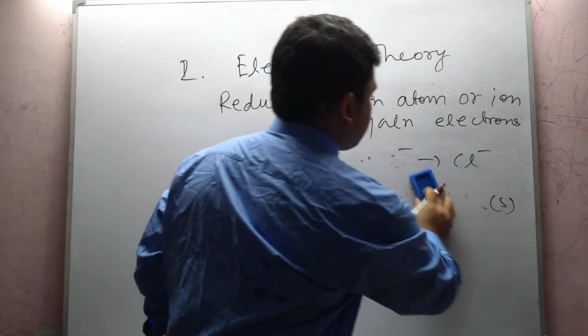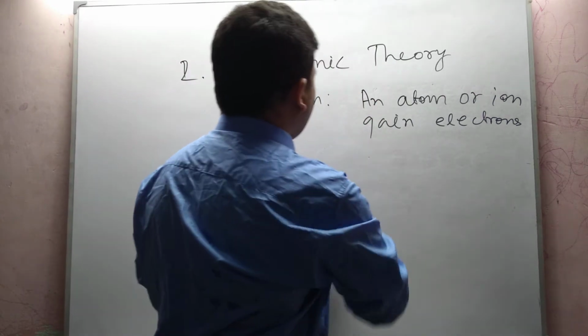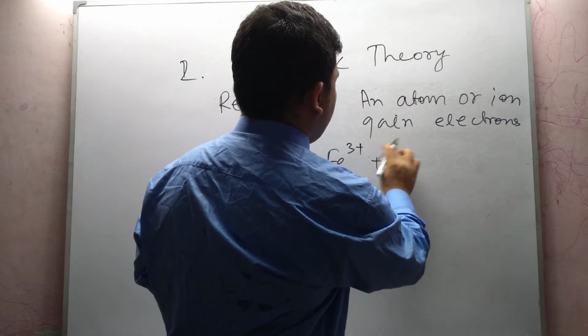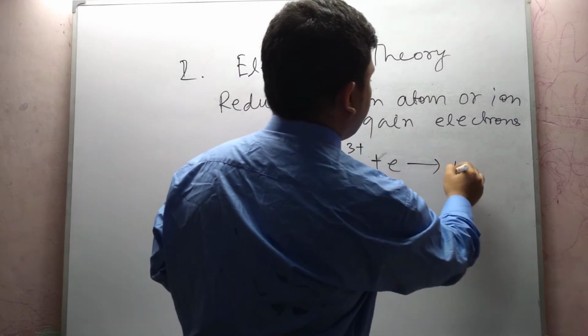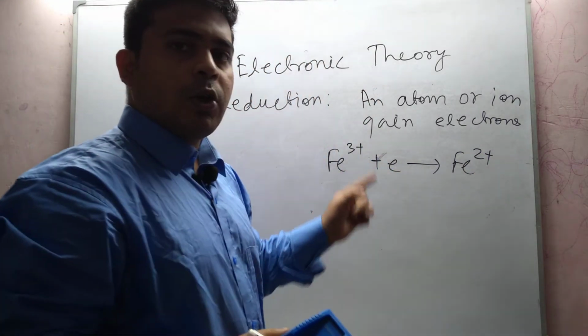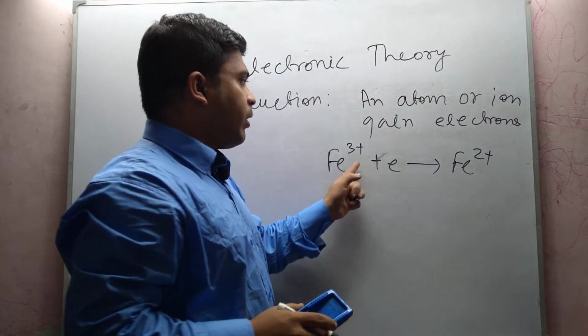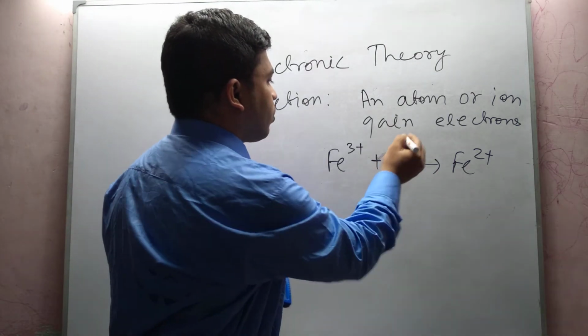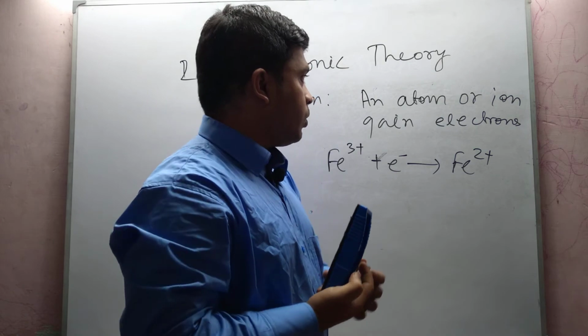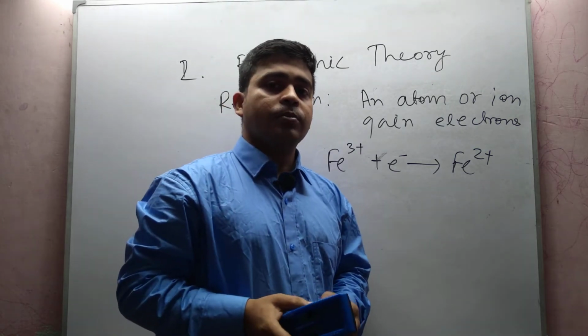And for an ion, suppose Fe3 plus ion gains one more electron and changes to Fe2 plus. This one is a reduction process. Why is it a reduction process? Because here gain of electron is occurring, gain of electron by an ion, and therefore we call it reduction.